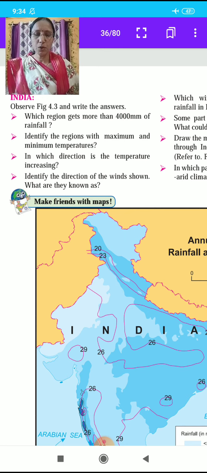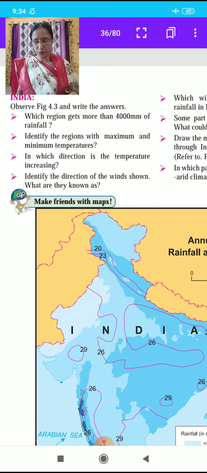Which region gets more than 4000 mm of rainfall? Identify the regions with maximum and minimum temperature. In which direction is the temperature increasing? See here, students, with the help of 4.3 write the answers to these questions. Identify the direction of the winds shown and what they are known as. Which winds are responsible for the rainfall in India? Southwest monsoon winds are responsible for the rainfall in India.